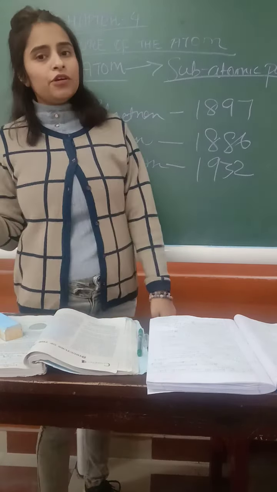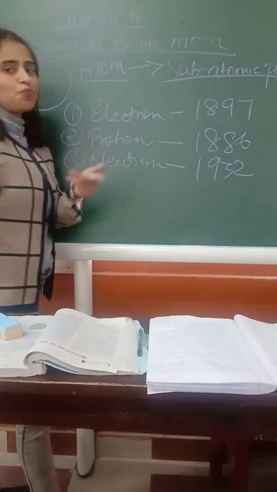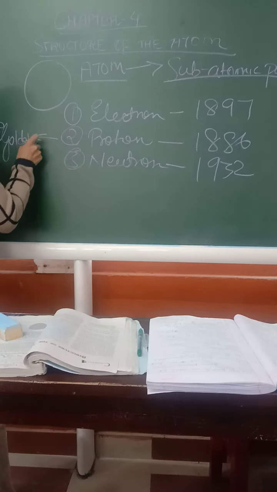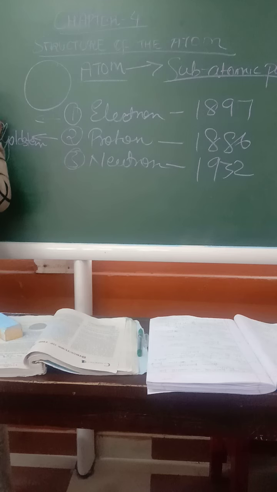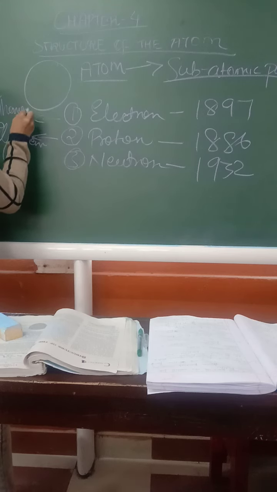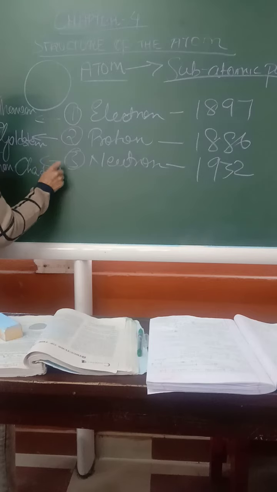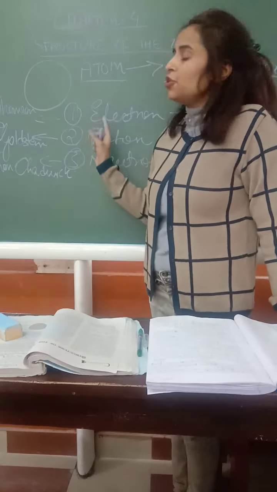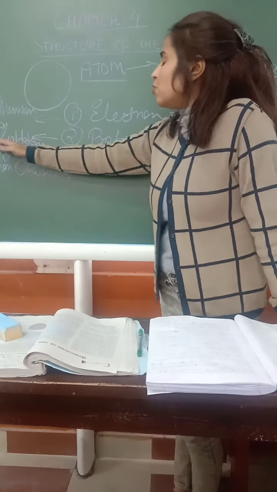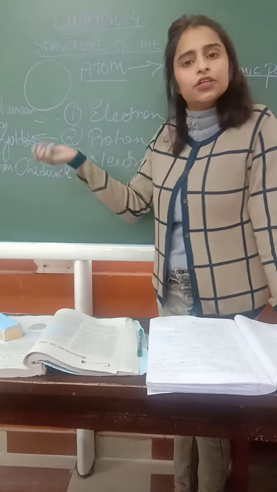Now, who discovered what? It's very important. Proton was discovered by E. Goldstein. Please check your book, it is written there also. Electron was discovered by J.J. Thomson. And the neutron was discovered by John Cadbury, or you can also write J. Cadbury. John Cadbury is better. So electron was discovered by J.J. Thomson, proton by E. Goldstein and neutron by John Cadbury.